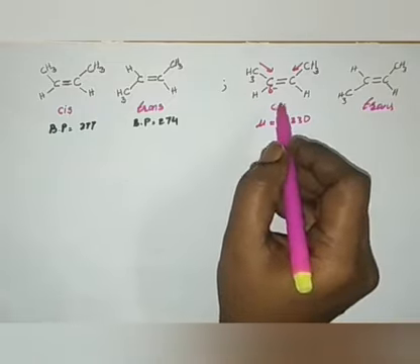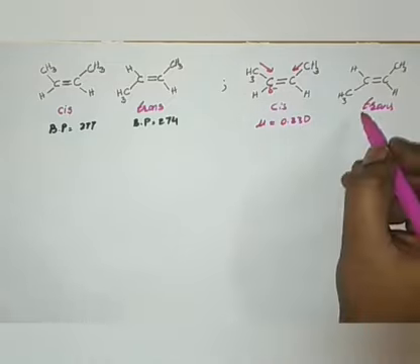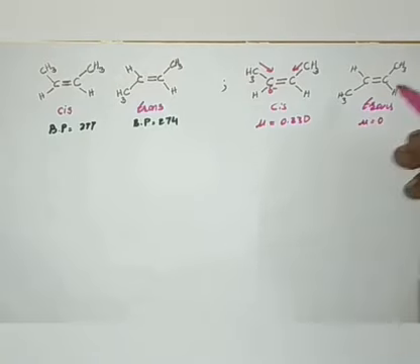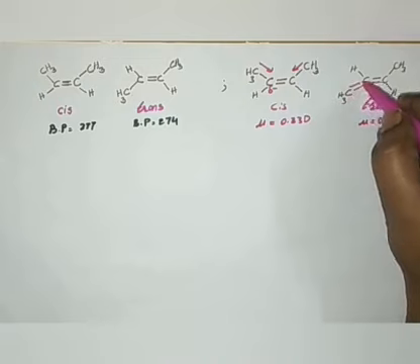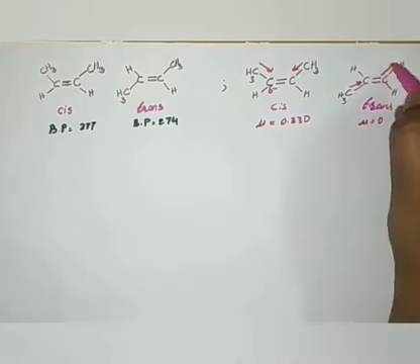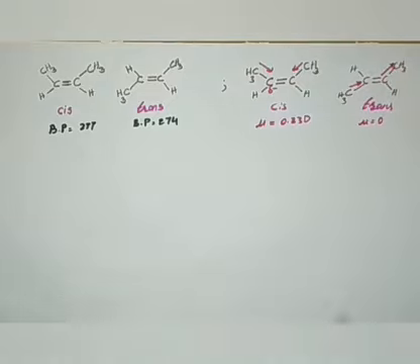This is 2-butene, and for this one the dipole moment is 0, because on both sides the electrons are pushed towards the double bond and on the opposite side of the double bond.